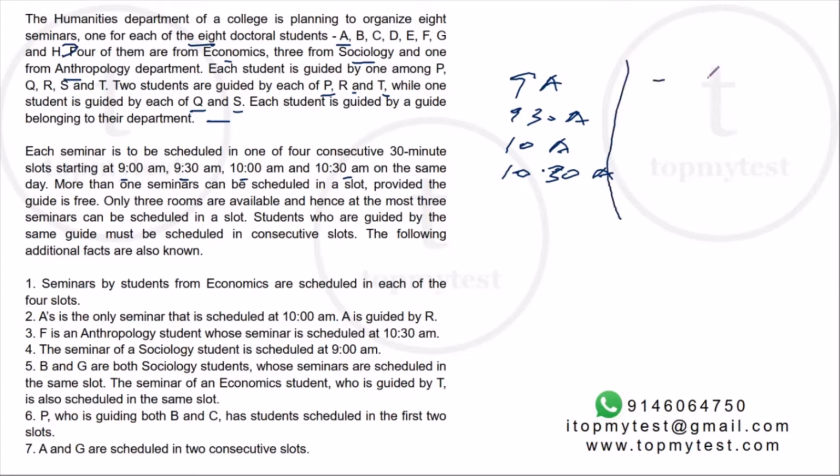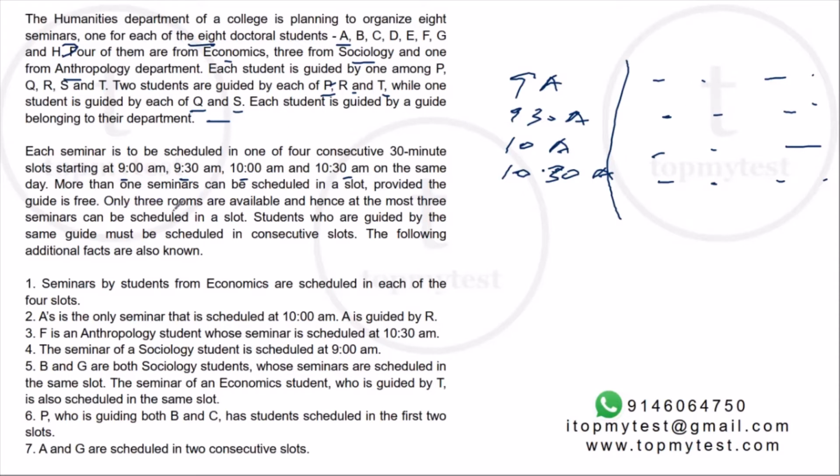Okay, so we can have 4, 5, 6 as of now that we know, but only 3 provided that the guide is free. So if, say for example, P is guiding 2 people, A and B, both A and B cannot be in the 9 a.m. slot. One of them will be in 9 a.m., other will be in 10, or one of them will be in 9:30, other will be in 10, whichever way it goes, but both of them cannot be in the same slot if they have the same guide.